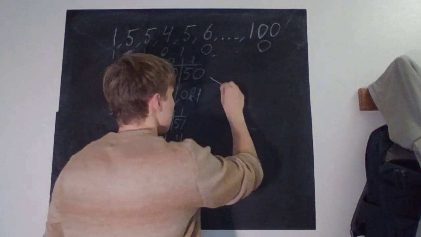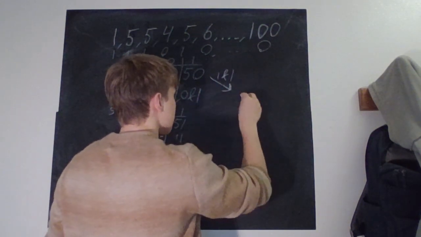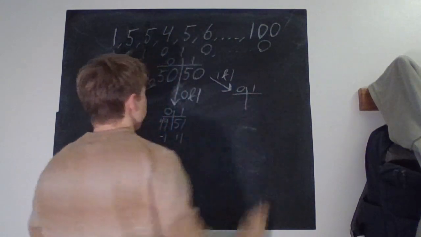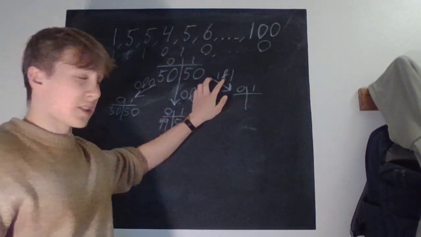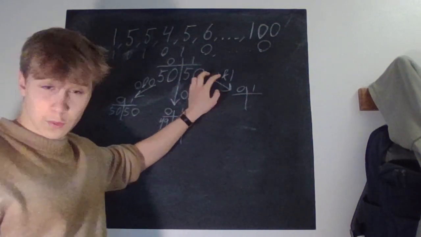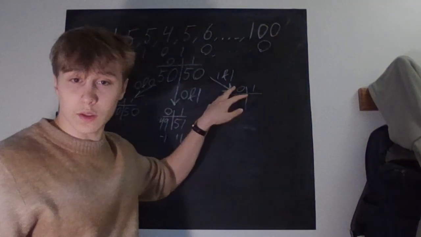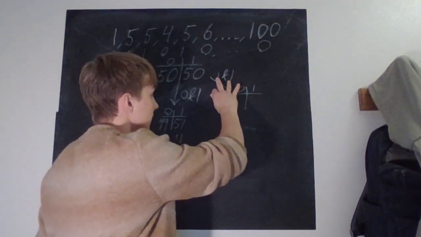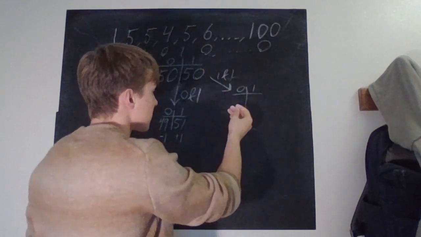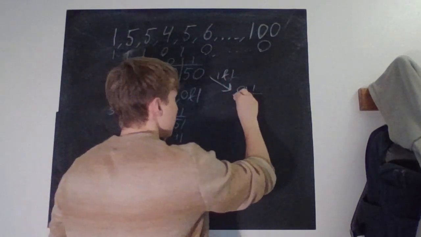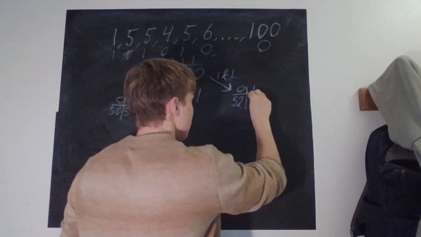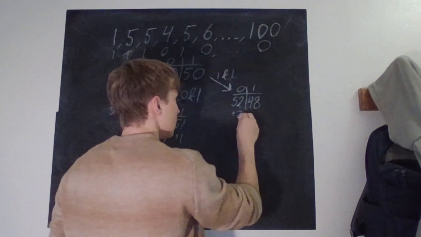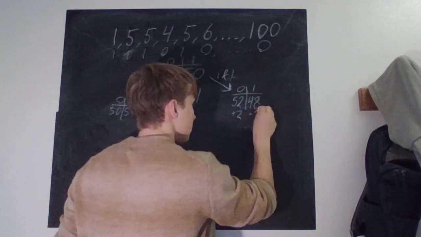And if we pick two ones, what do we get then? We pick two ones and we exchange them for the sum. The sum of two odd numbers is even. So we erase two odd numbers and we exchange them with two even numbers. So we get 52 zeros and 48 ones. So we got plus two zeros and minus two ones.